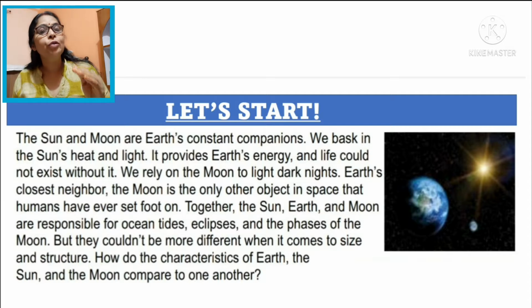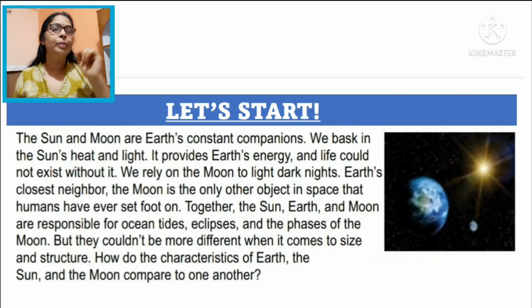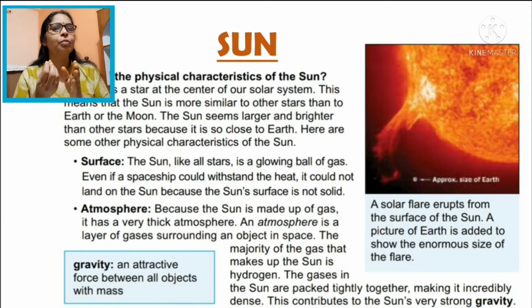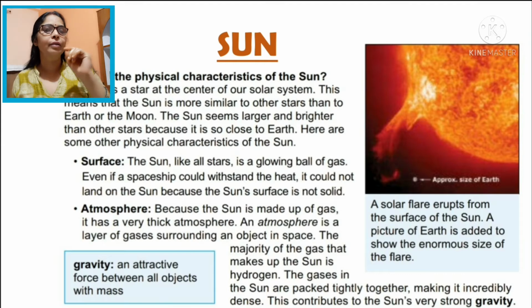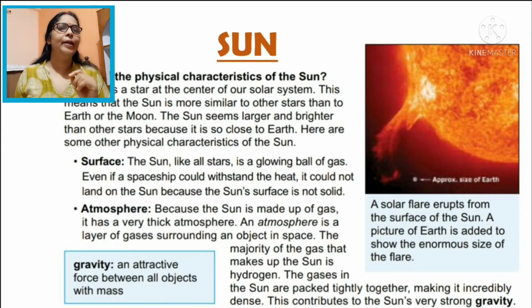Now I'm going to explain about the different planets. Mercury is the smallest planet of our solar system. It is closest to the sun, nearest to the sun. Second is Venus. The second nearest planet is Venus, and it is the brightest planet of our solar system. It is also called the morning and evening star. The third planet is our Earth. It is also called the blue planet.